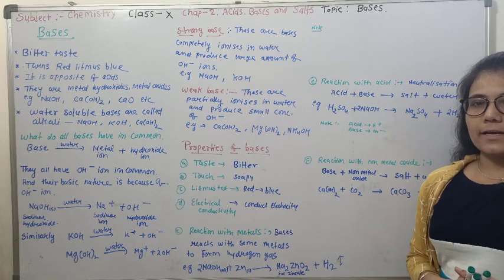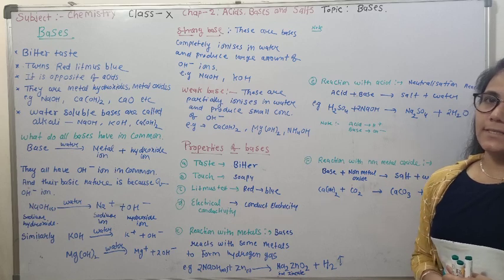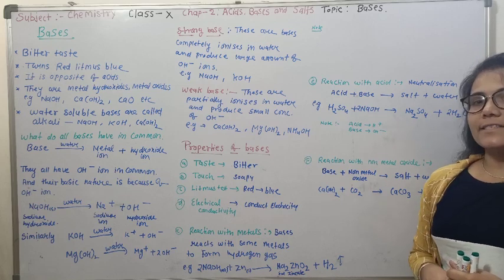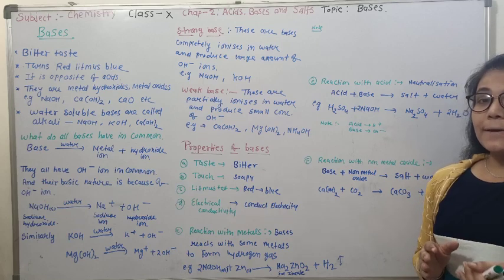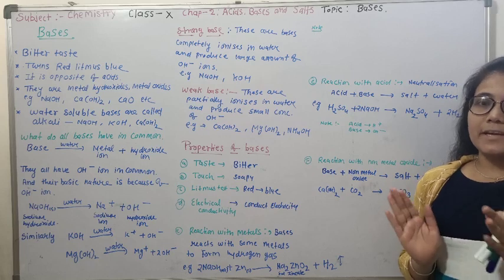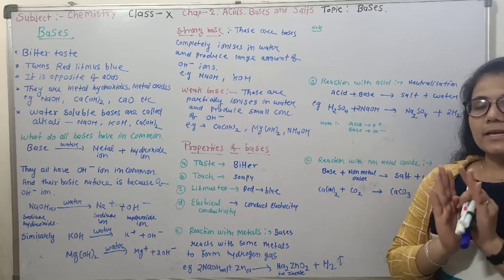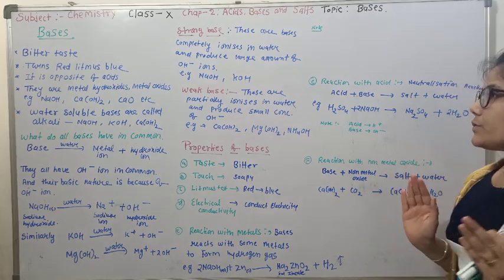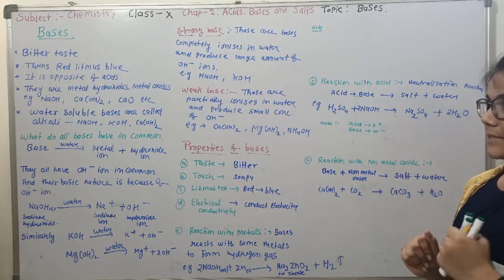In our last class we talked about acids, and the portion of acid we have completed. Now let's just start base. Acid and base are two opposite nature chemicals. These are completely opposite to one another. So let's start our topic, base.